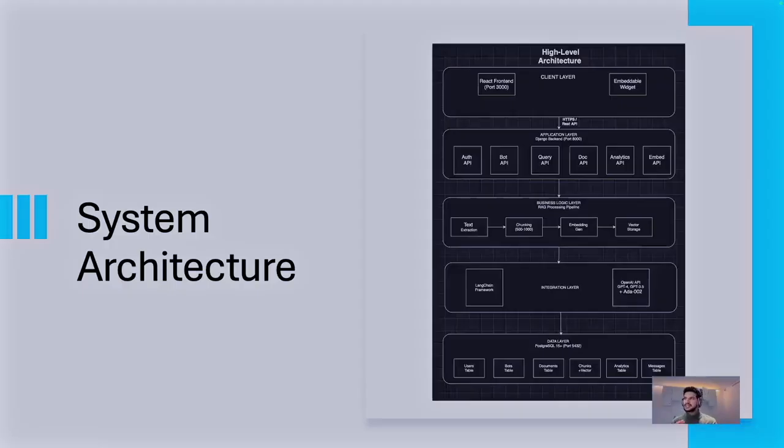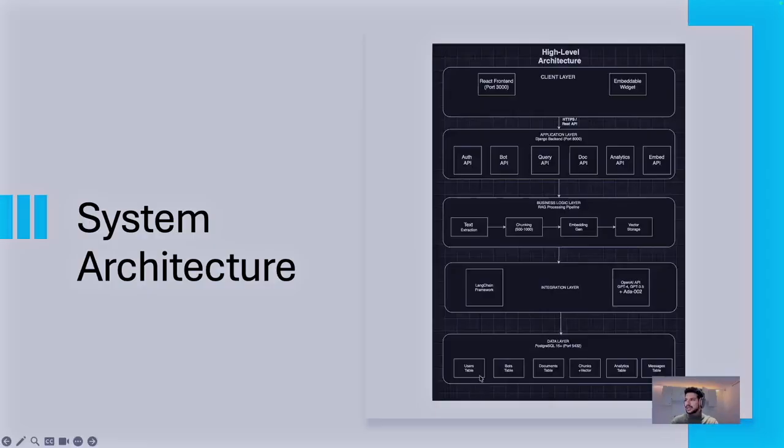Then we have the business logic layer, which has the RAG processing pipeline. We have text extraction, then chunk it, and then embed it and store it in our vector storage. Then we have our integration layer, which is the LangChain framework and OpenAI API, GPT-4 and GPT-3.5, plus ADA-002 as my embedding system. And the last one is the data layer using Postgres 15 on port 5432, which for now is on my local system.